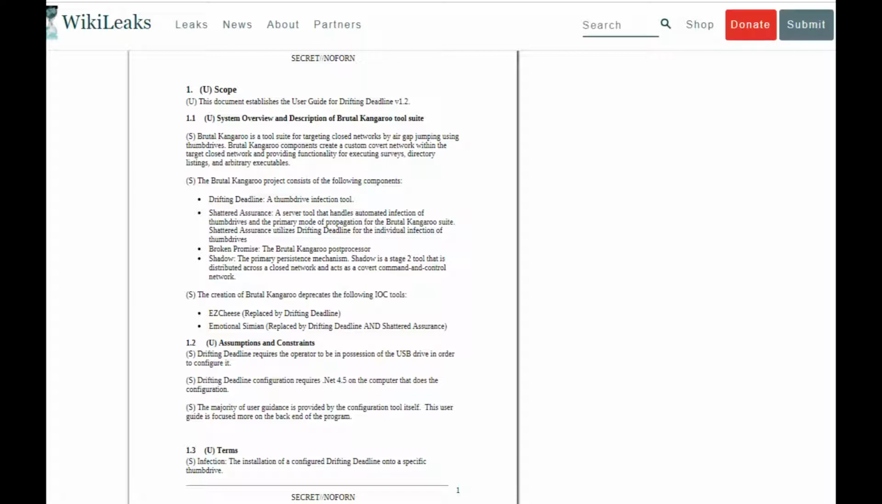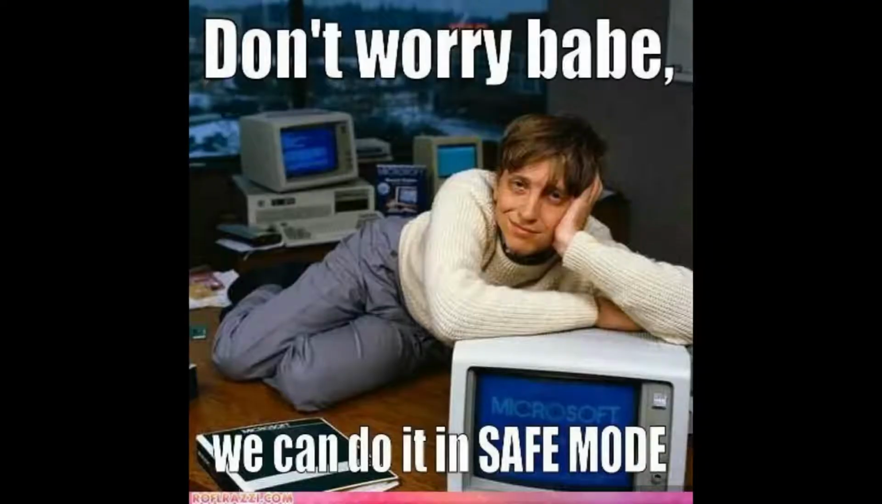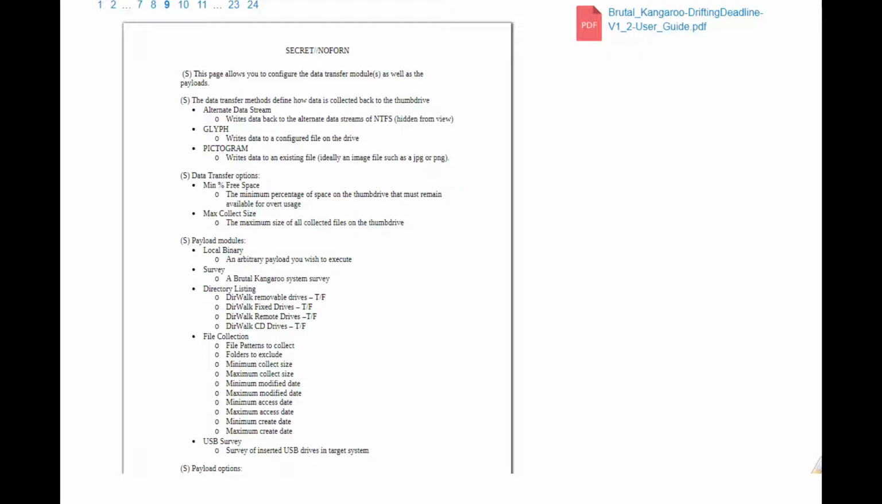The Brutal Kangaroo project consists of the following components. Drifting Deadline is the thumb drive infection tool. Shattered Assurance is a server tool that handles automated infection of thumb drives, as the primary mode of propagation for the Brutal Kangaroo suite. Broken Promise is the Brutal Kangaroo post-processor, to evaluate collected information, and Shadow is the primary persistence mechanism, a Stage 2 tool that is distributed across a closed network and acts as a covert command and control network. Once multiple Shadow instances are installed and share drives, tasking and payloads can be sent back and forth.